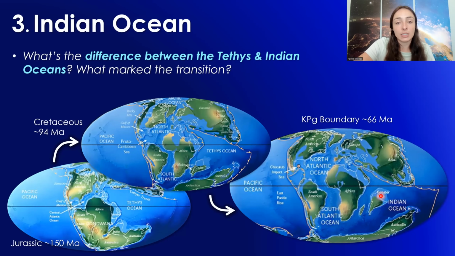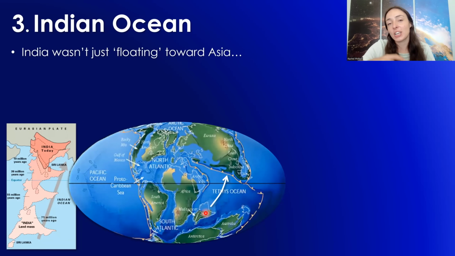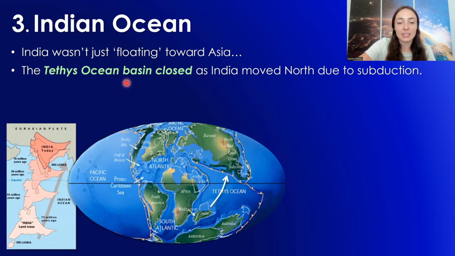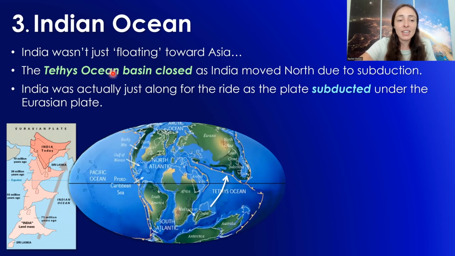And here we can see it continued moving that direction right before it hit. But it is not as though India was just kind of floating on the water there to get to Eurasia. That is not how plate tectonics works. Actually, the Tethys Ocean basin was closing as India moved north due to subduction of the Tethys Ocean tectonic plate underneath, that's what those arrows mean, the subduction of that oceanic plate underneath the Eurasian plate. India was actually, rather than driving the movement, just kind of along for the ride of this subduction and movement of these plates toward Eurasia.